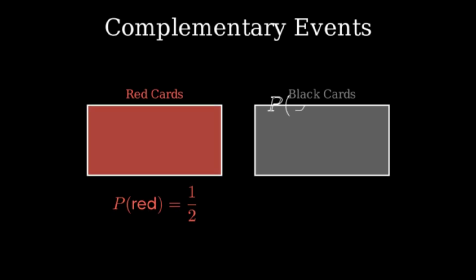Now for complementary events. The complement of an event is everything that is not that event. We denote the complement of event E as E prime. The formula states that the probability of E prime equals 1 minus the probability of E. This makes sense because all possibilities must add up to 100%, or 1 in decimal form.